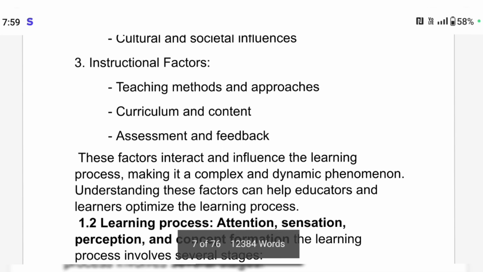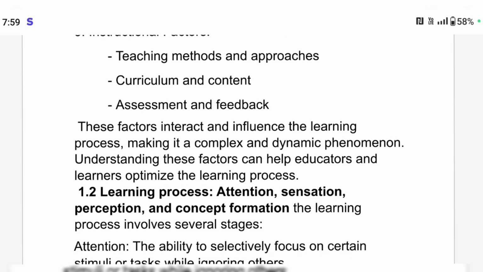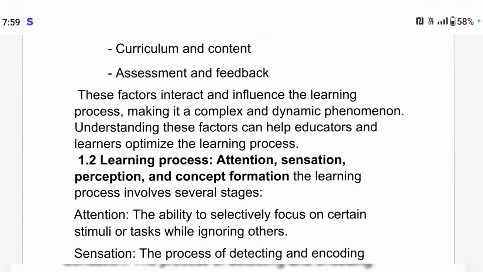Instructional factors: teaching methods and approaches, curriculum and content, assessment and feedback. To conclude, these factors interact and influence the learning process, making it a complex and dynamic phenomenon. Understanding these factors can help educators and learners optimize the learning process, right?